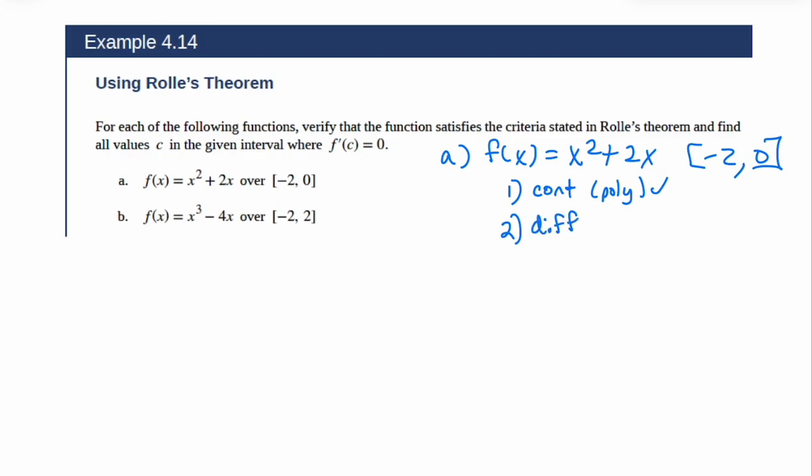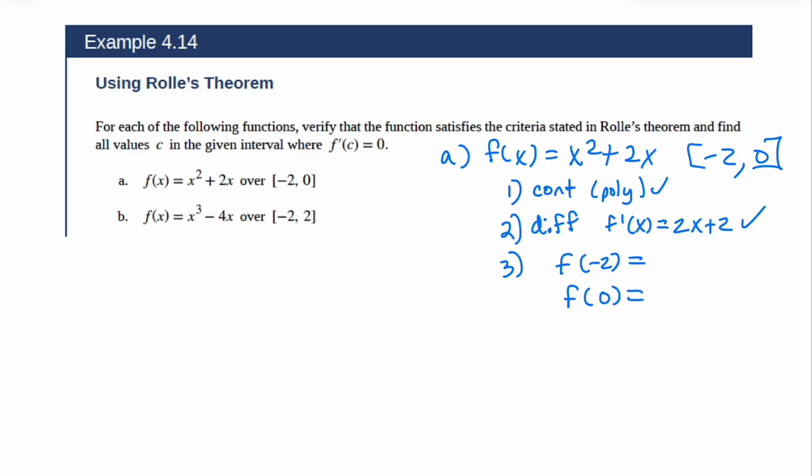Second thing we want to check, is it differentiable? Well, the first derivative is 2x plus 2, which is also continuous, which has no problems. So yes, the second thing holds. The third thing we have to check is, do the ends match? So what is f of -2 and what is f of 0?